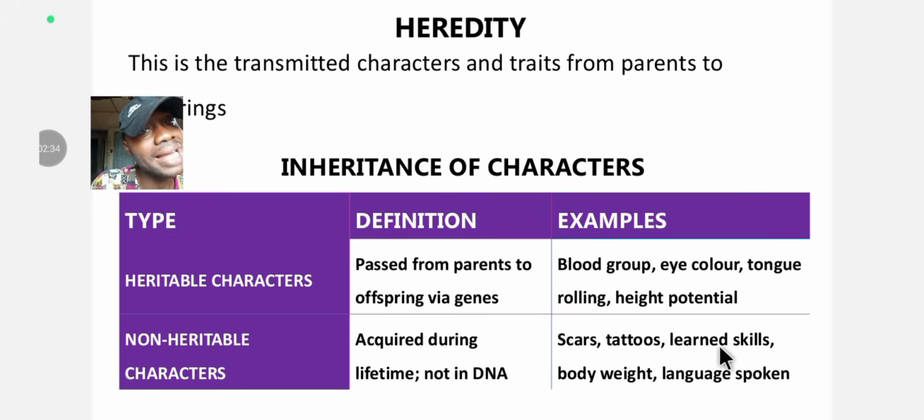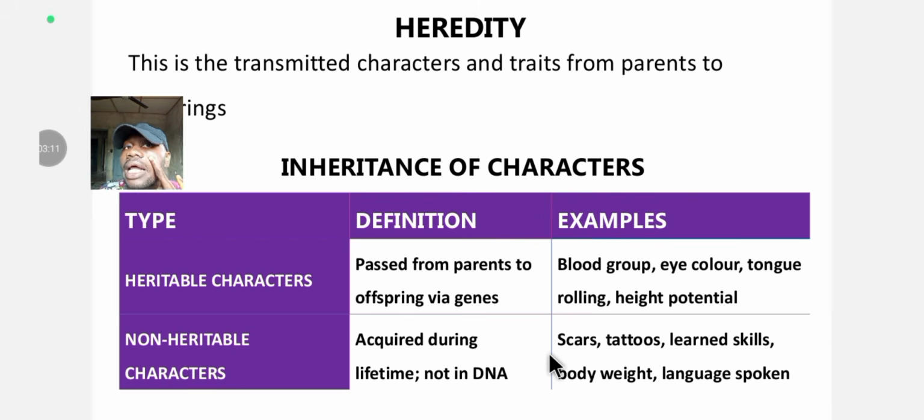Another one again is learned skills. You don't carry fashion designing from up above. Maybe here on earth you learn them. All the skills, playing football, playing table tennis, running, all those skills are non-inheritable characters. If you say my father can play ball, so my child will be able to play ball because his father can, that's not inheritance. They don't inherit those kinds of things.